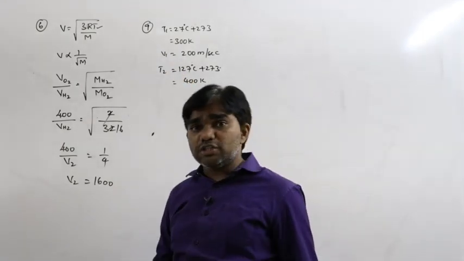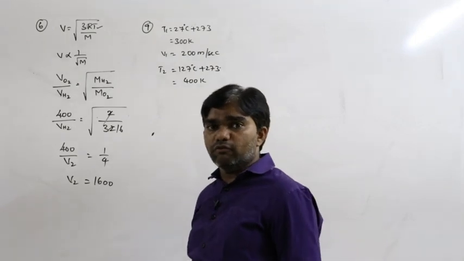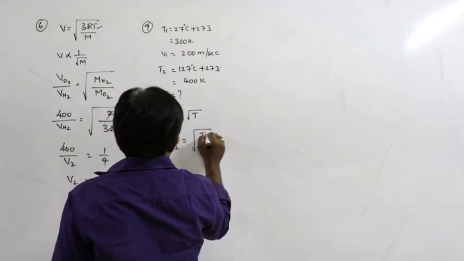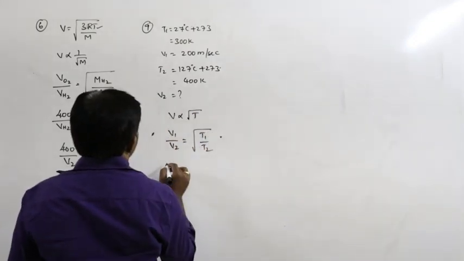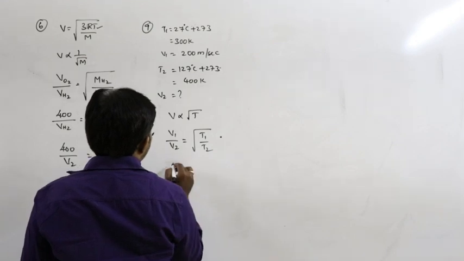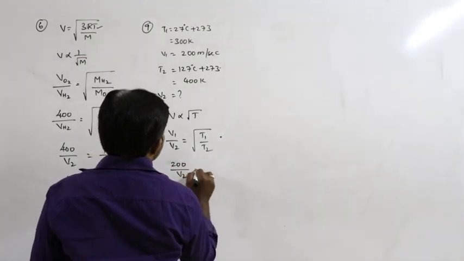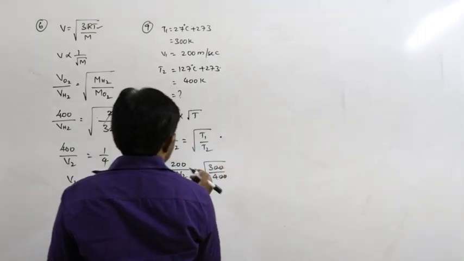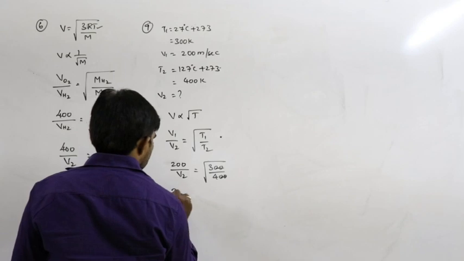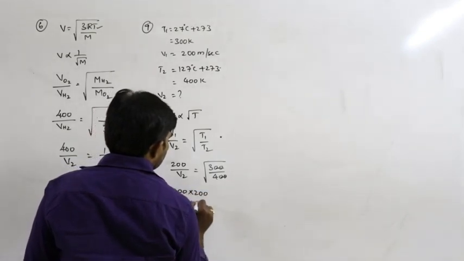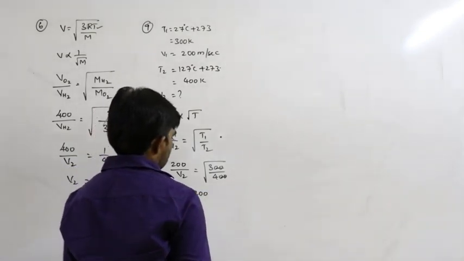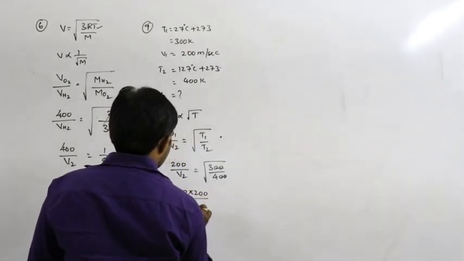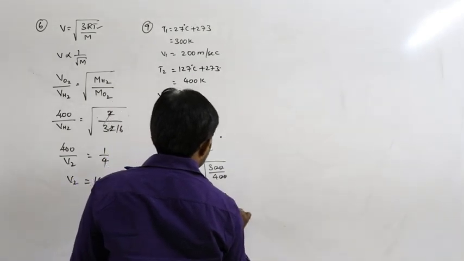Temperature and pressure are both mentioned in the problem, but we must consider only the proportionality to temperature. Then V1 by V2 is equal to under root T1 by T2. V1 is 200, so 200 divided by V2 is equal to root of T1, which is 300, divided by 400. Squaring on both sides, 200 into 200 divided by V2 square is equal to 3 by 4.